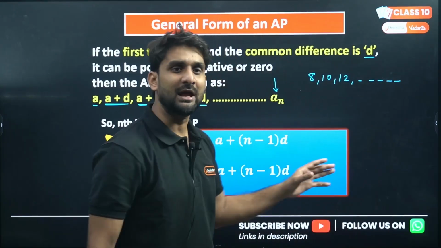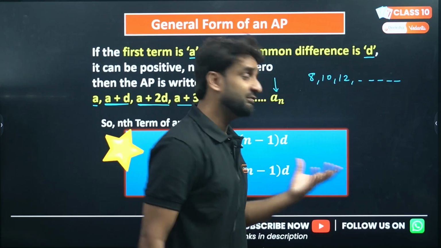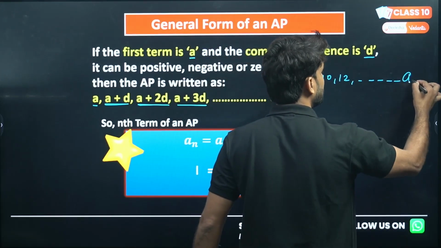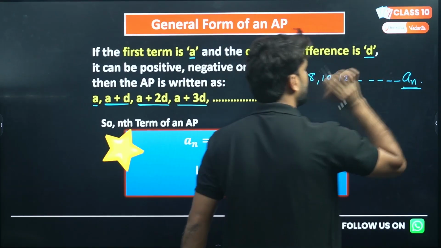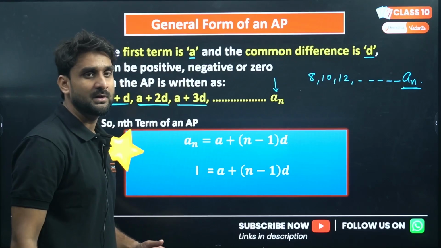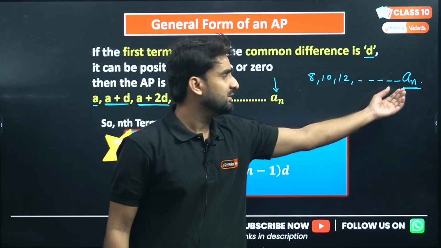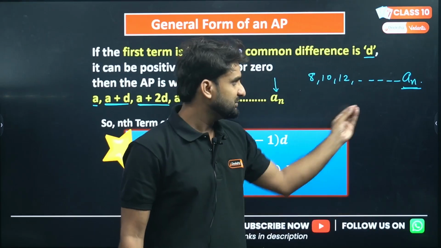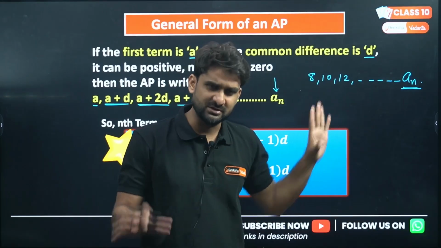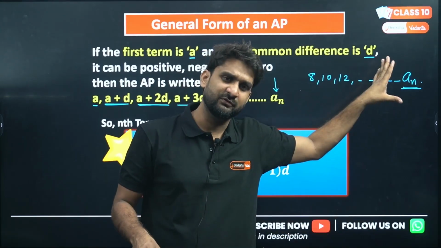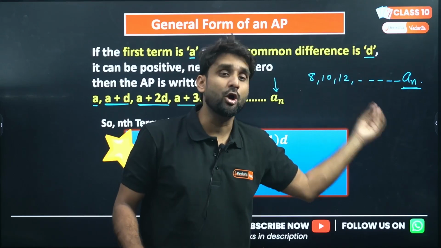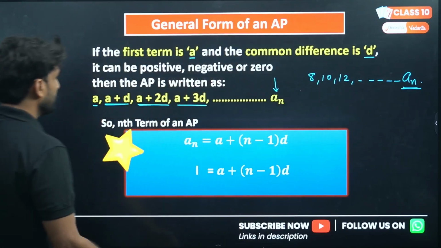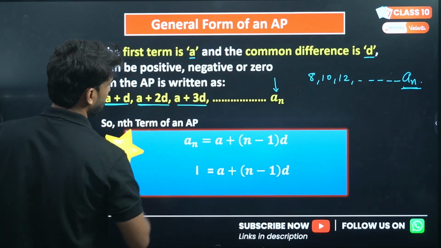So the last term can be concluded as the nth term, which is not clear, and that term is written as the nth term. I'll be giving you the complete theoretical clearance of what exactly n is. For now, just remember that the last term, which is not clear, which is unknown, is called the nth term, right? So a plus d, a plus 2d, this, right?